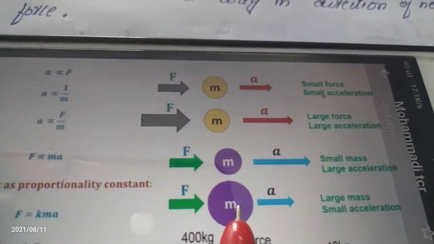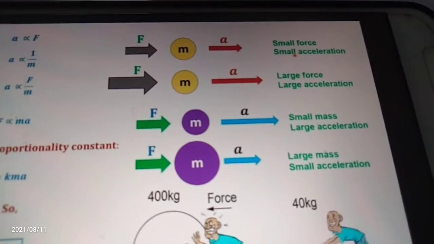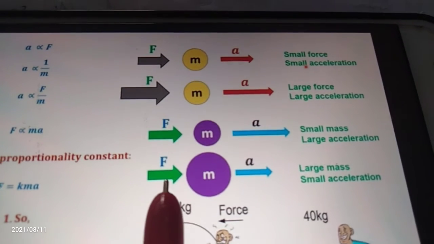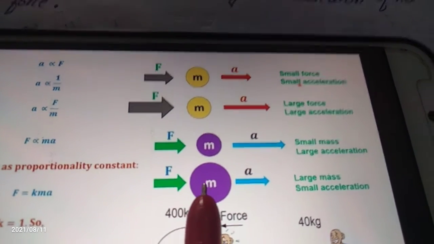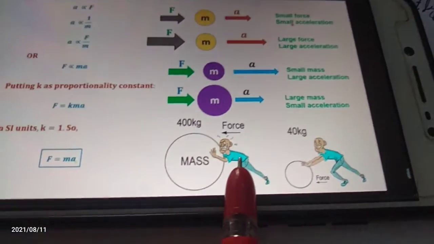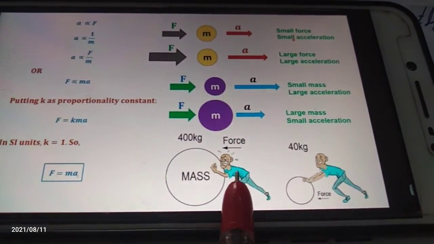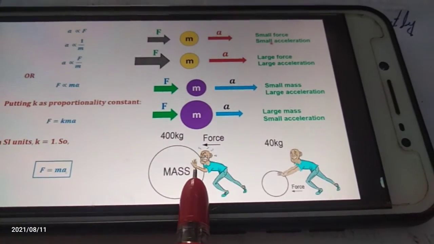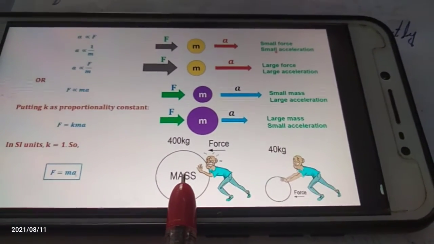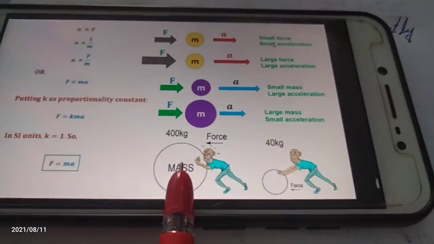When we apply force on a large body, what will happen? Here a large body is there. When we apply the same amount of force, the acceleration is very less, because the mass is large. Can you see this picture? Here one person is applying the same amount of force, but the body does not move. Acceleration is not possible here.